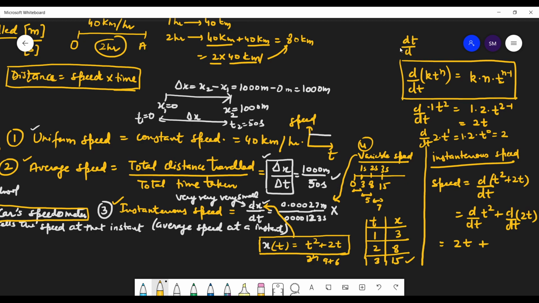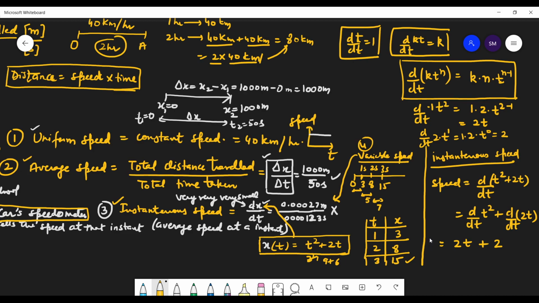So you can have one more simple formula. Don't treat them as formulas and put a burden on yourself. Just use your logic and common sense, that is more important. But still, if you have kt, d by dt of it, its value will be k only, and dt by dt will be equal to 1. So you can add these three simple things to it. For right now you can write them and you will see that there is logic. So students, 2t, that's 2.